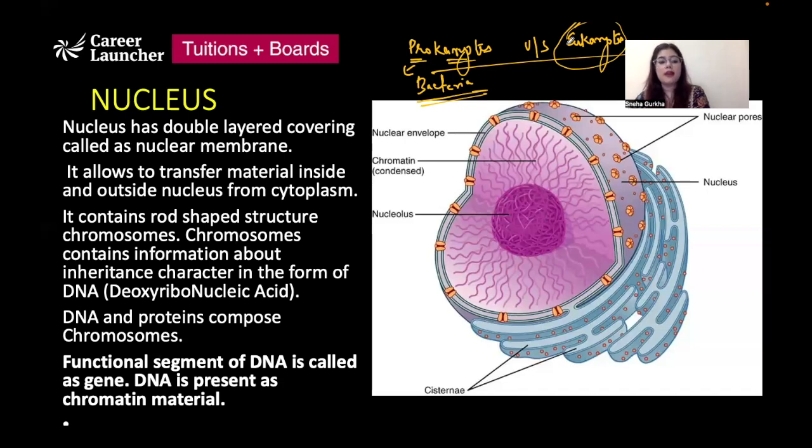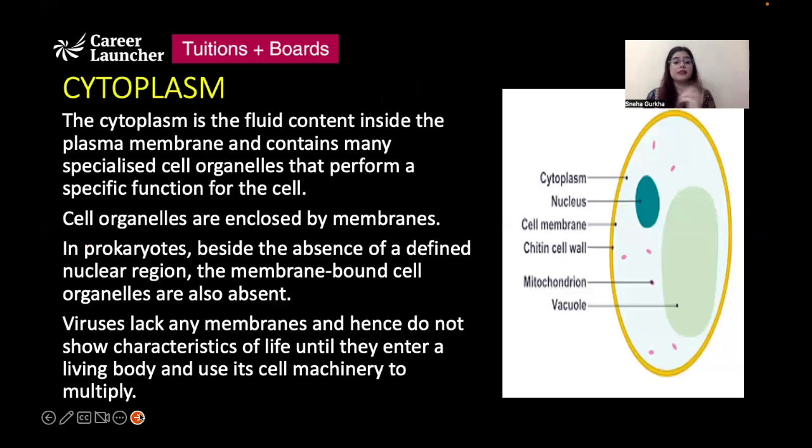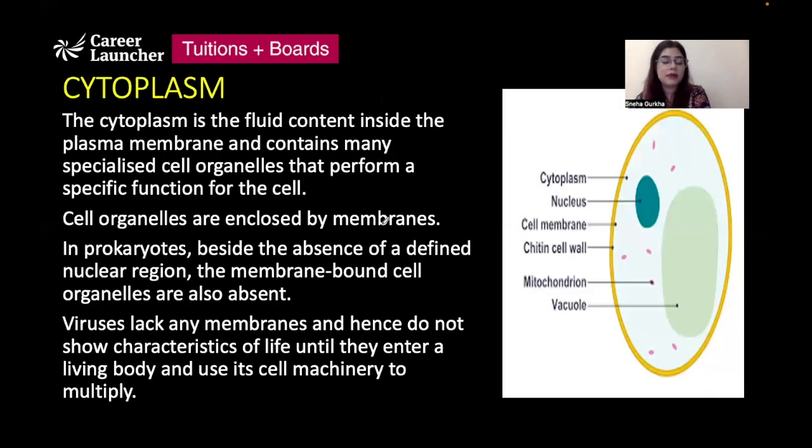And eukaryotic organisms have a well-defined nucleus. What do we mean by well-defined nucleus? We mean that their nucleus is covered with a nuclear membrane, right? In eukaryotic cells, we are going to talk about two types of cells, plant cells and animal cells. We'll come back to the differences between the plant cell and the animal cell in some time.